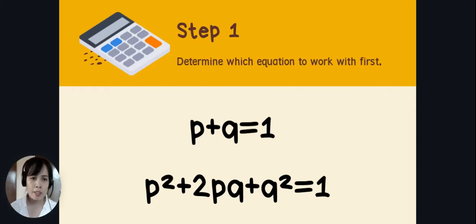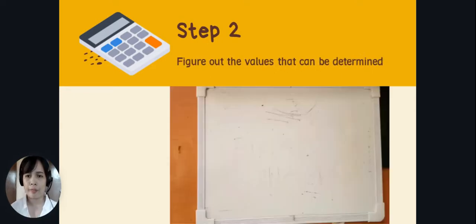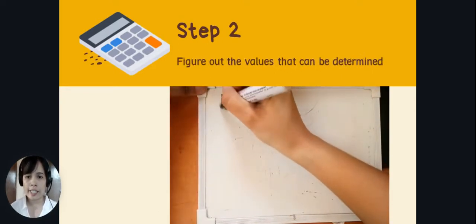For this problem, since we're dealing with individuals, we'll be using the second equation, which is p squared plus 2pq plus q squared equals 1.